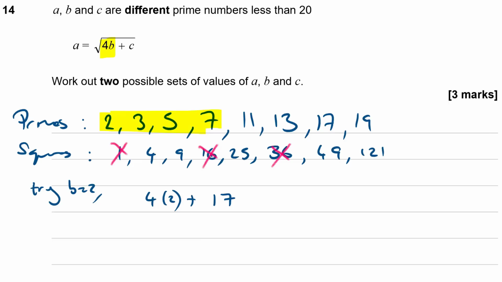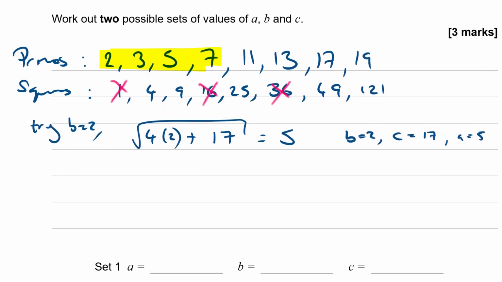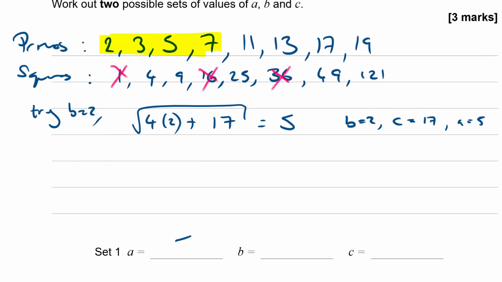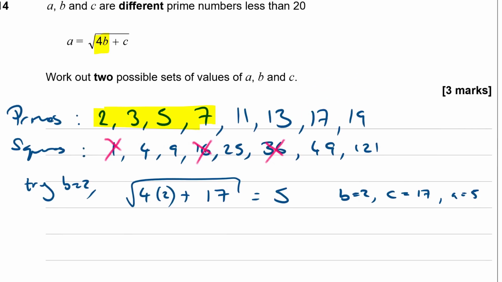And that would be, when I square root it, 25 square root would be 5. So that's one possible solution, isn't it? So that's B is equal to 2, C was equal to 17 and A is 5. So let's write that one in. Set 1, A is 5, B is 2, C is 17. Okay, so we've got one set done. Need to try it again and find another set.